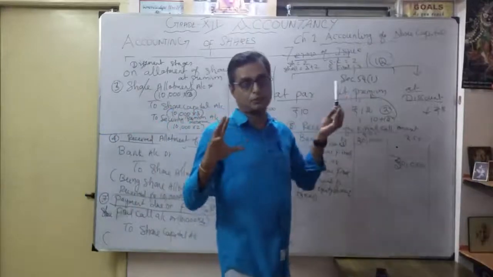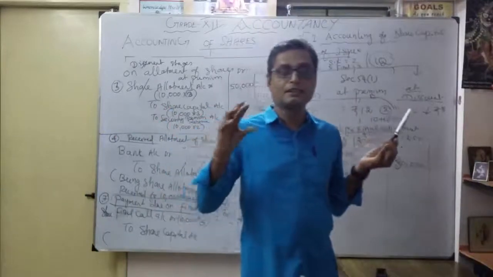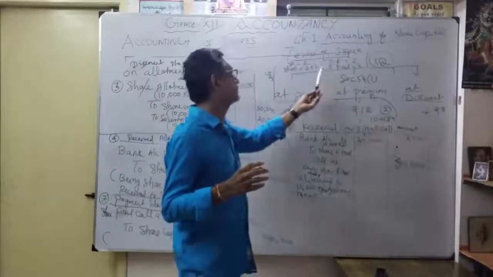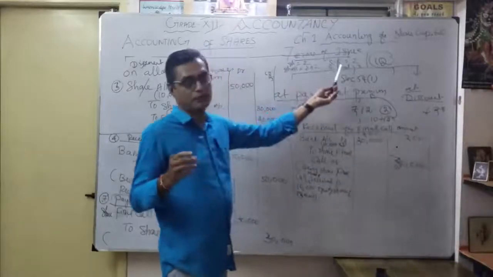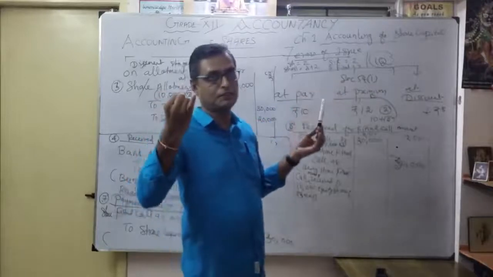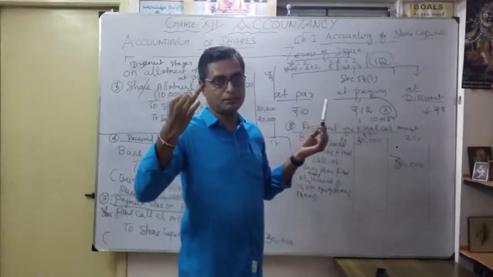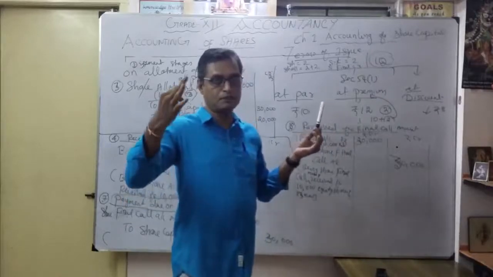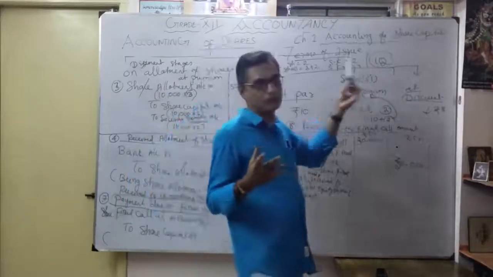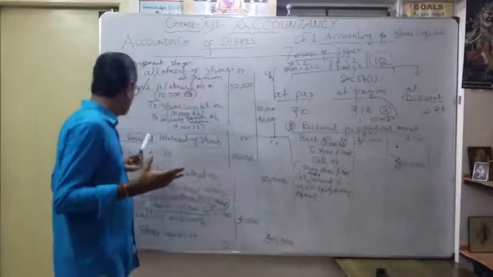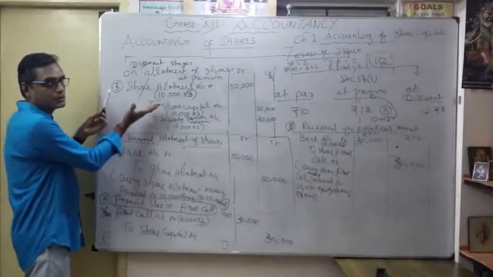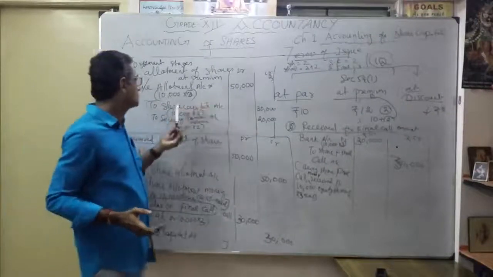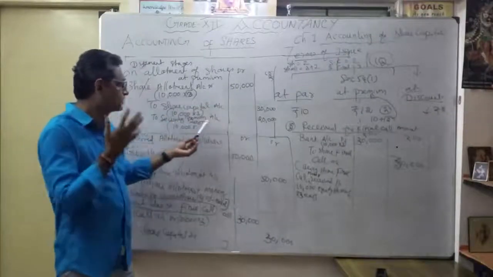That's very, very important. You should be very careful whether the shares are being issued at par or premium. Only that you have to mention. A synopsis like that for practice: what is application money? What is my share allotment? In the share allotment, whether they issued at par or premium. What is my first call? What is my second call? As a synopsis, you have to write it. Thereafter, you have to record the security premium. This is very, very important: share allotment account debit to share capital account, to security premium reserve account.